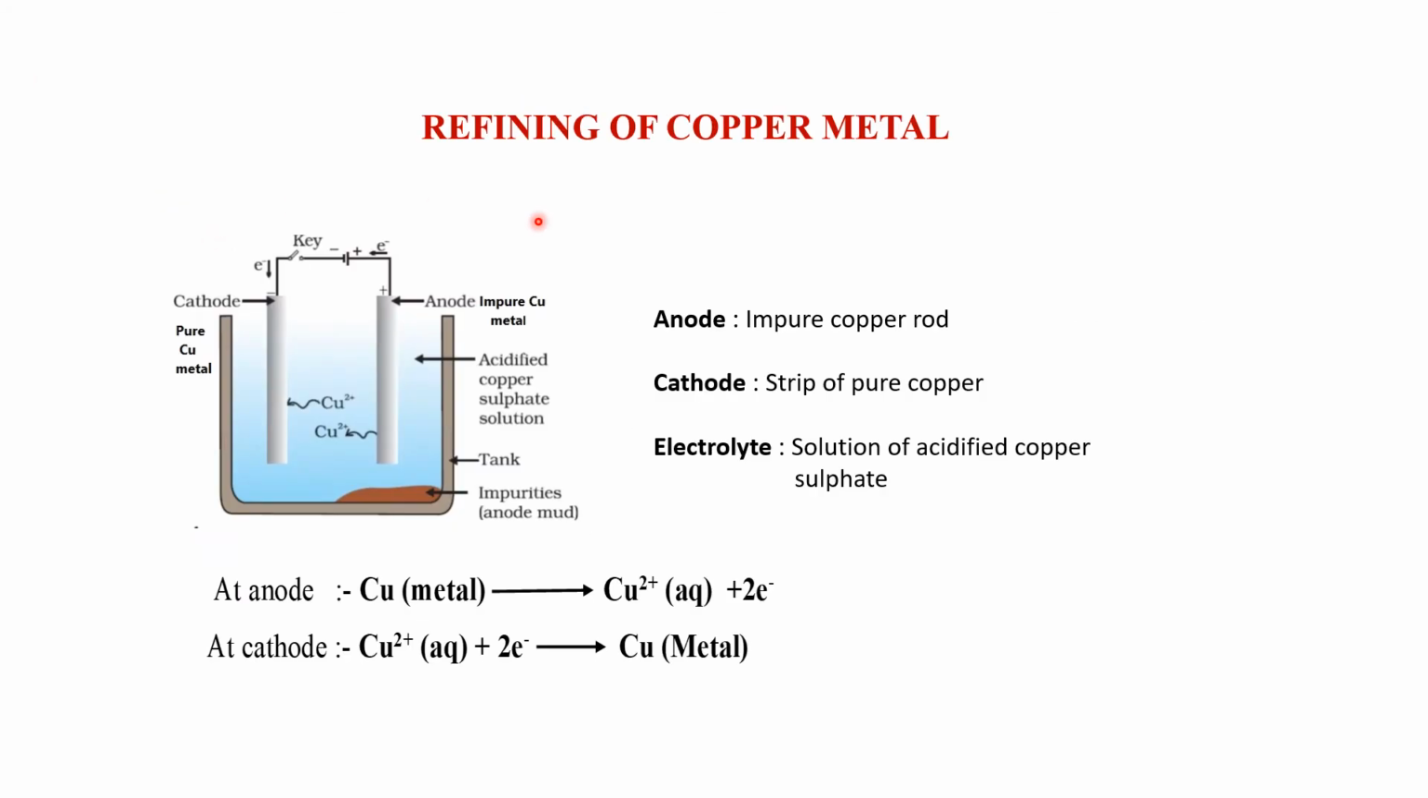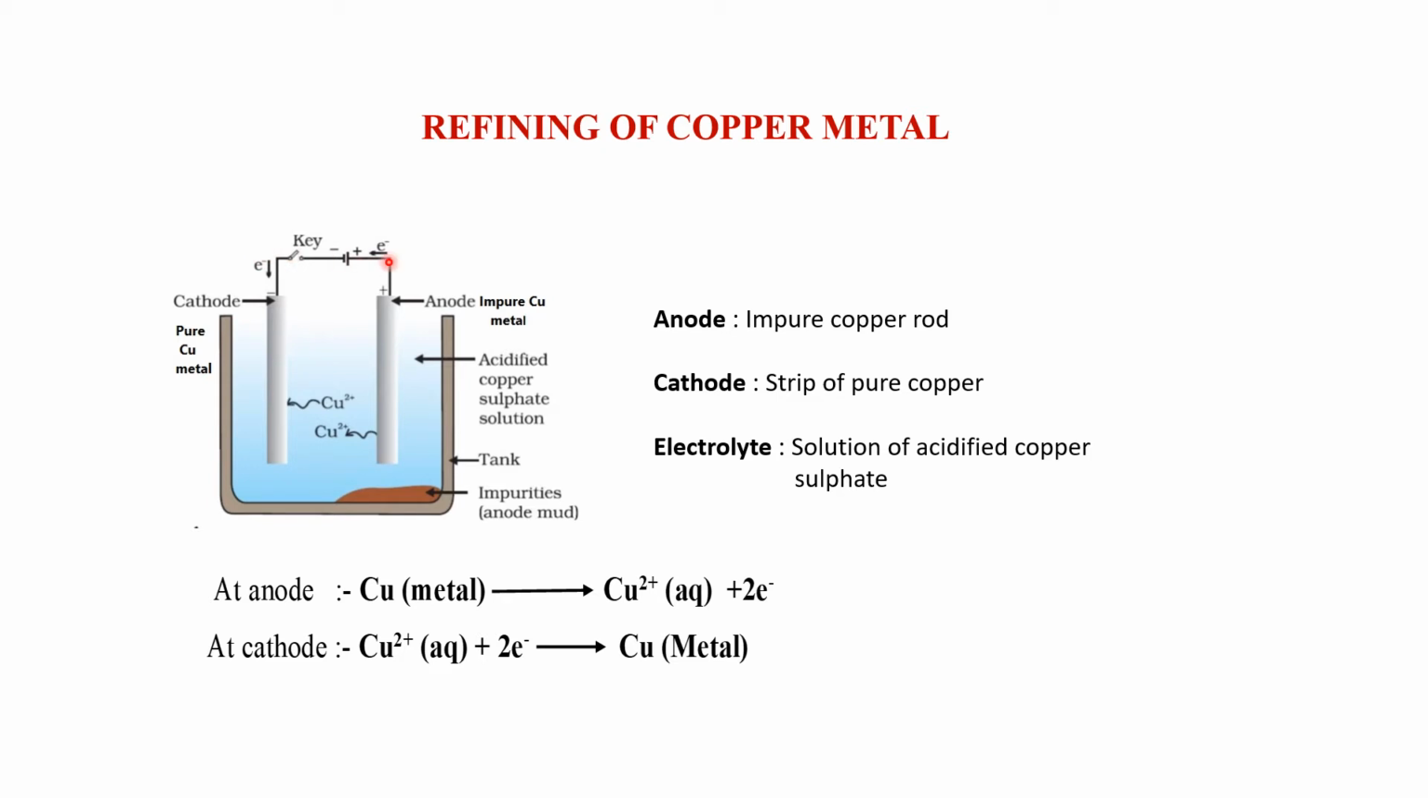Now let us see how the refining of copper metal occurs. There is an apparatus made up of an iron tank lined with graphite, and here we have two electrodes, one anode and another cathode. The anode is connected to the positive terminal of the battery, and the cathode to the negative terminal, or you can say any DC source. The anode is the impure form of the metal and the cathode is the pure form of the metal. Which metal are we taking? Copper. So here impure copper is the anode and pure copper is the cathode.